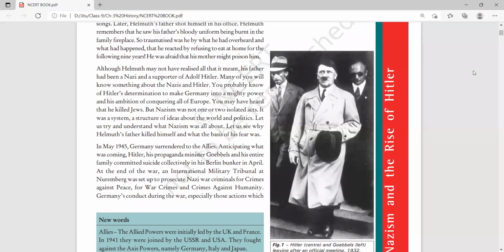Now, although Helmut may not have realized it, his father had been a Nazi and a supporter of Adolf Hitler. Now, dear student, the name is Adolf Hitler. Most important, Adolf Hitler. Helmut may not have realized that his father was a Nazi, meaning his father supported the policy of the Nazis, and he was a supporter of Adolf Hitler. And many of you will know something about Nazis and Hitler.